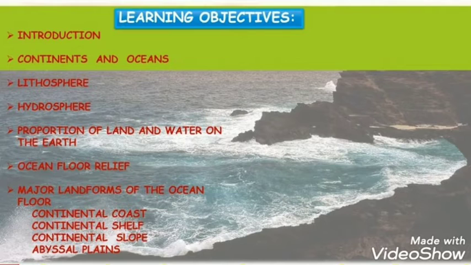We classify the various landforms on the earth on the basis of its altitude. The relief of ocean floor is decided upon the depth from the sea floor and the shape of the land. We are going to see the major landforms of the ocean floor. But in the first part we will only see four parts. That is continental coast, continental shelf, continental slope and abyssal plains.